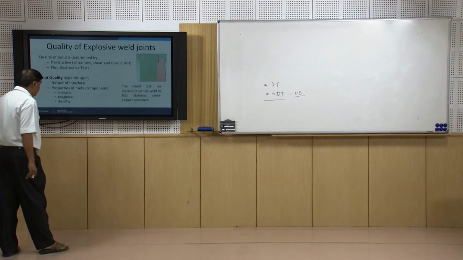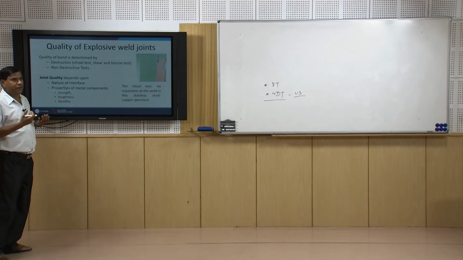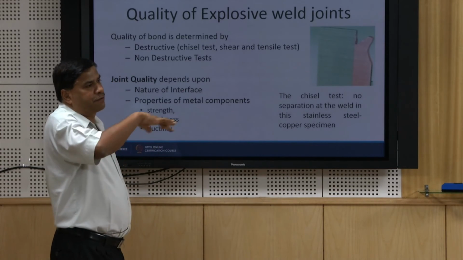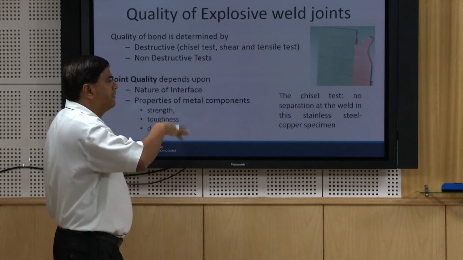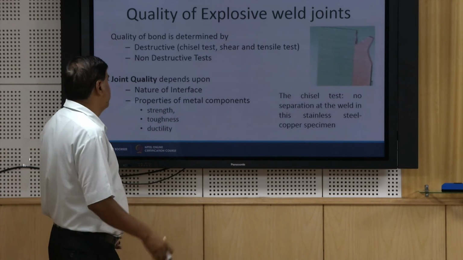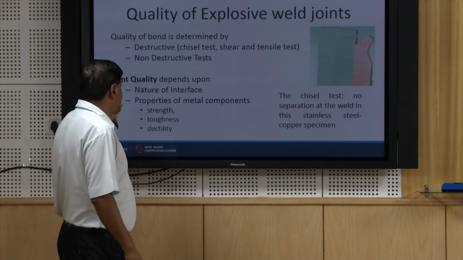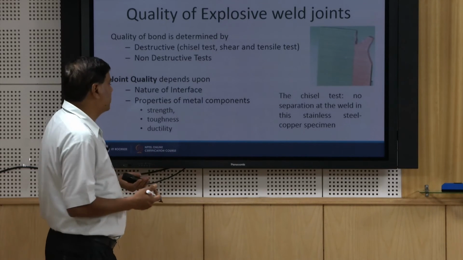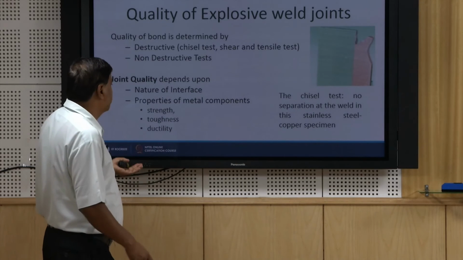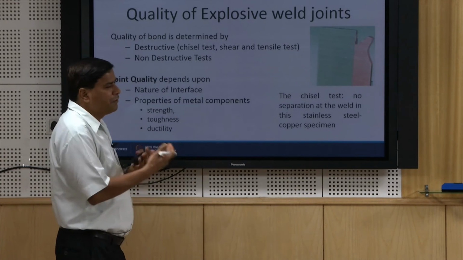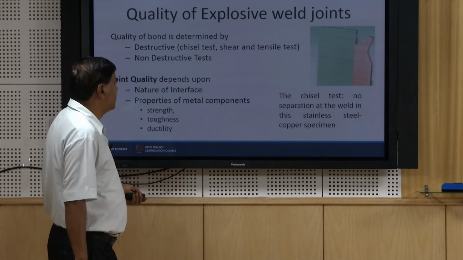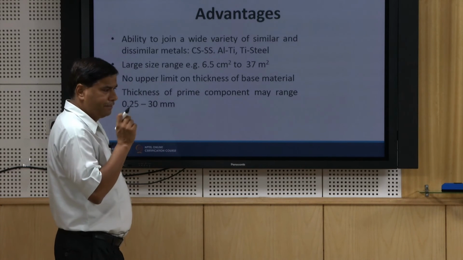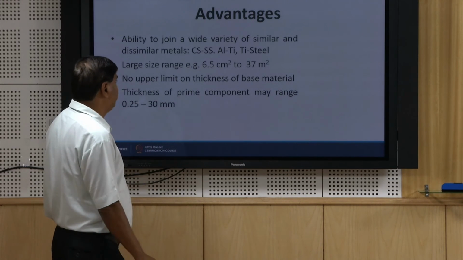The joint quality, meaning the load carrying capacity of explosive welded joints, is determined by the nature of the interface, whether it is flat or wavy. In the case of wavy interfaces, of course, the strength is good as compared to flat. The properties of the metal component also affect the joint strength. The higher the strength of the base metal, the more limited the joint strength of the explosive welded joint will be, because the deformation and interlocking will be very limited. Likewise, other properties also affect the strength.